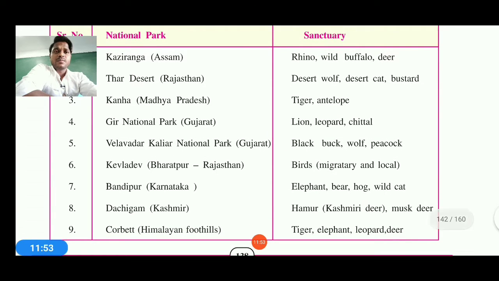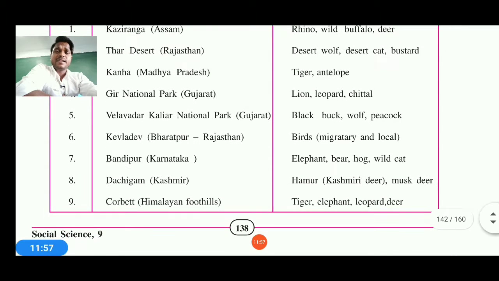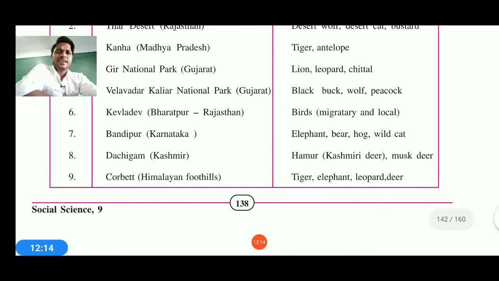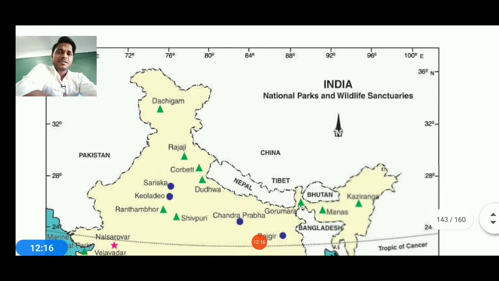Now Keoladeo, Bharatpur, Rajasthan, that is for birds and migratory birds, as well as Bandipur, Karnataka, for elephants. Then bear, hog, wild cats and all are available. Same as Dachigam, Kashmir, hangul and Kashmiri deer, musk deer are also there. And last but not the least, Jim Corbett National Park, tiger, antelope, elephant, leopard, deer, etc. So this shows you the map.